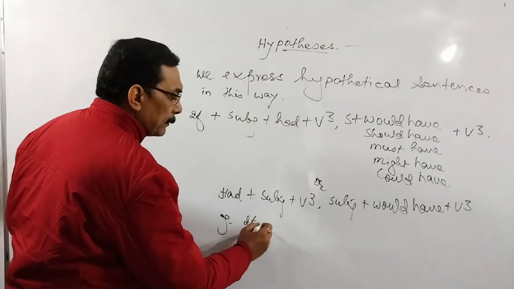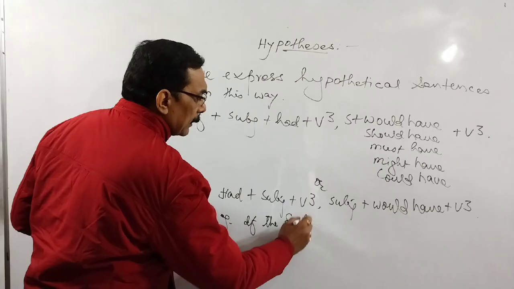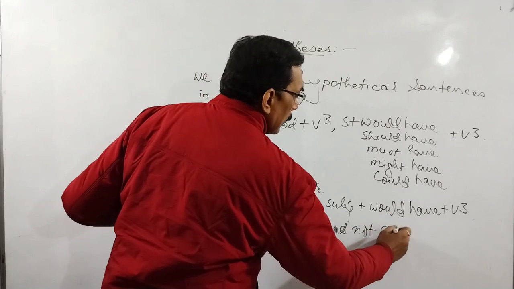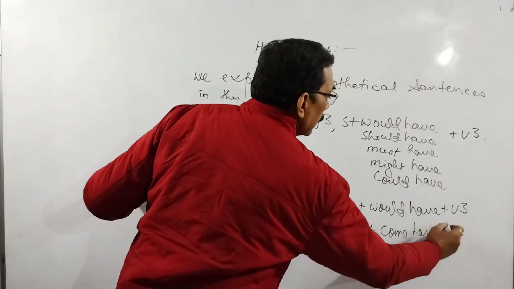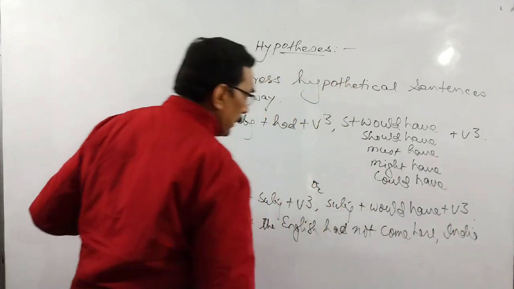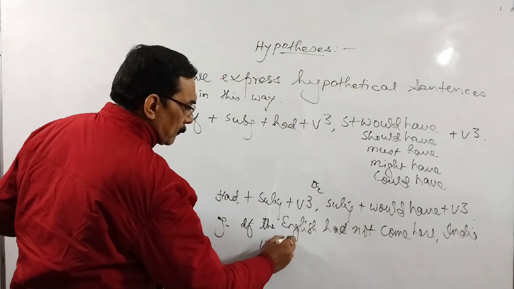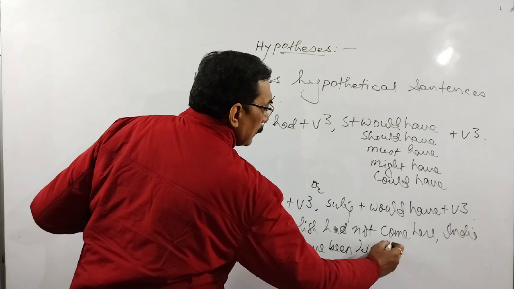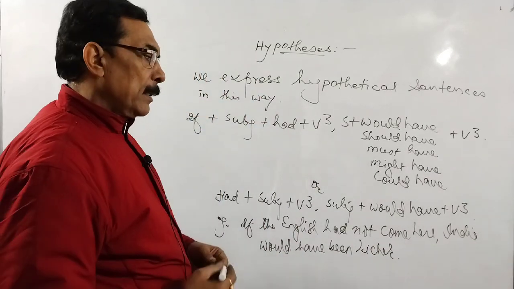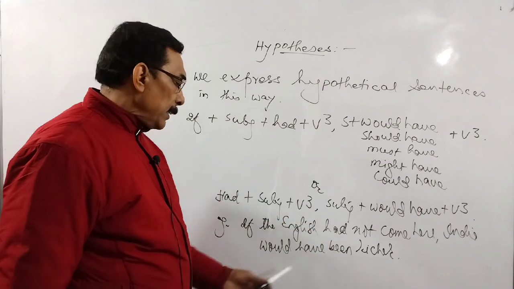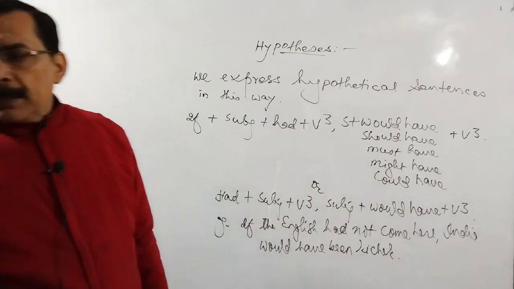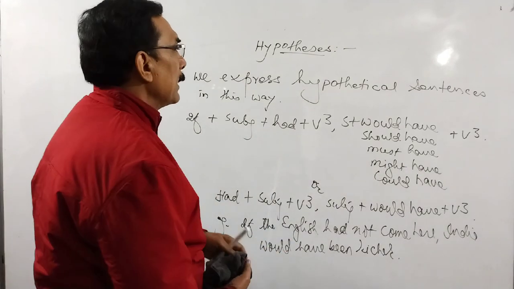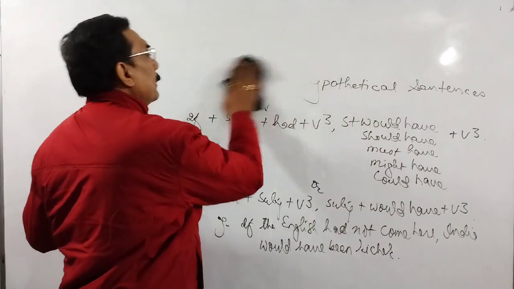Example: if the English had not come here, India would have been richer. So if the English had not come here, India would have been richer. So this is only hypothesis. There is no result of all the thinking at all. Still, or yet, we think because we are human beings.